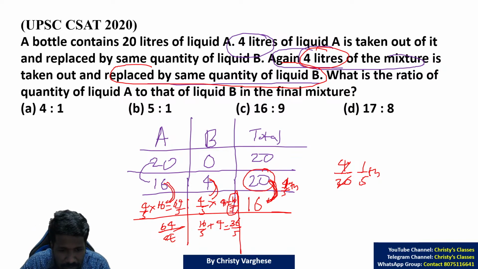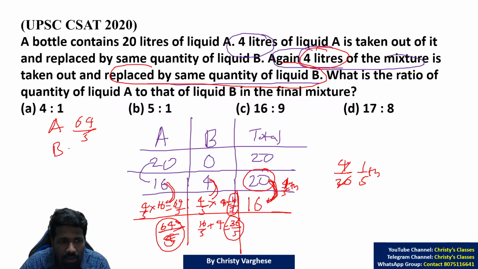This is 64 by 5 and this is 36 by 5. That is liquid A and liquid B finally. Question is asking to find that ratio. 64 by 5 A quantity and B quantity is 36 by 5. This you have to simplify. 5 and 5 cancel. 64 and 36 have common 4, you can take. That is 16 and 9. So 16 by 9 is the ratio.